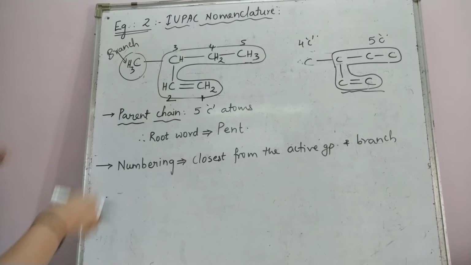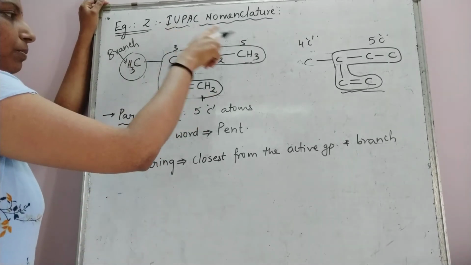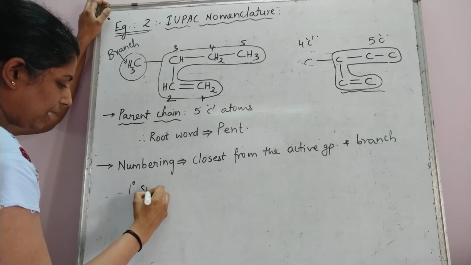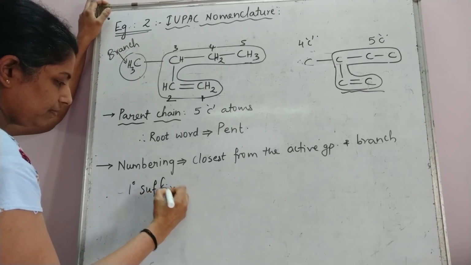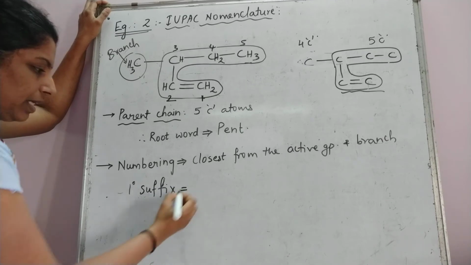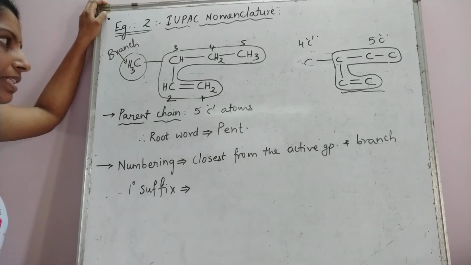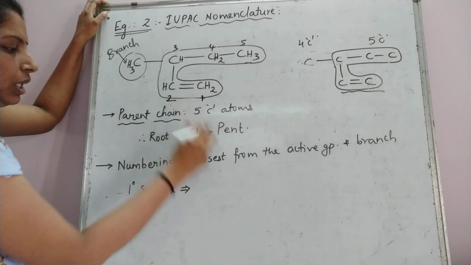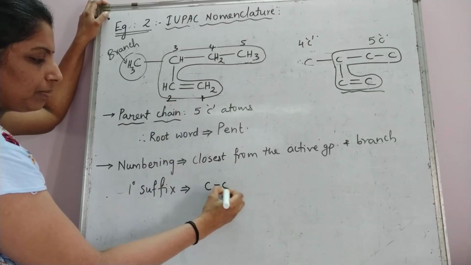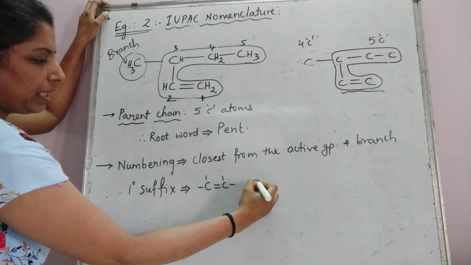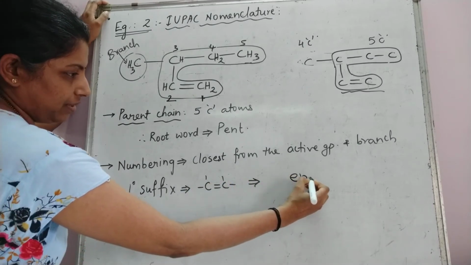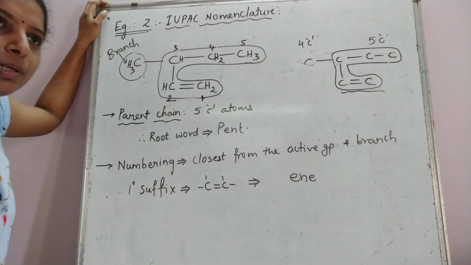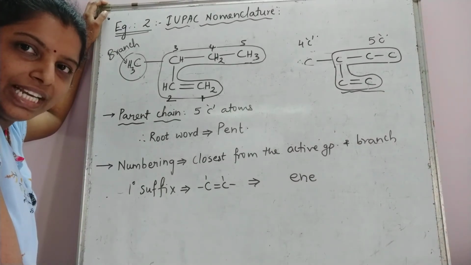So when I number from this end, after numbering, what you write is your primary suffix. What is your primary suffix? Since there is one carbon-carbon double bond, the primary suffix that you use for a carbon-carbon double bond is "-ene". What is the primary suffix that you use? It is "-ene". When it is a triple bond, the primary suffix is "-yne", Y-N-E.